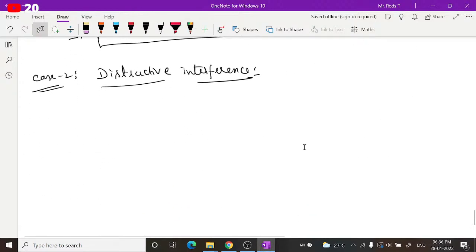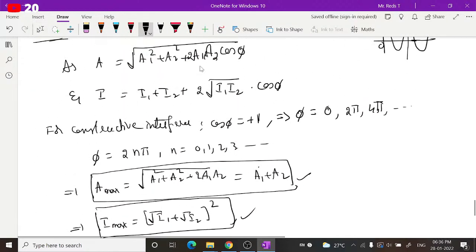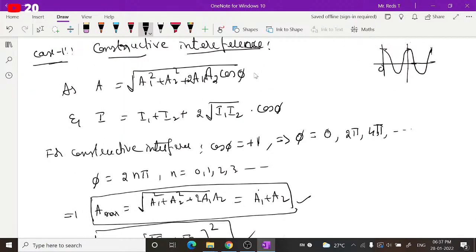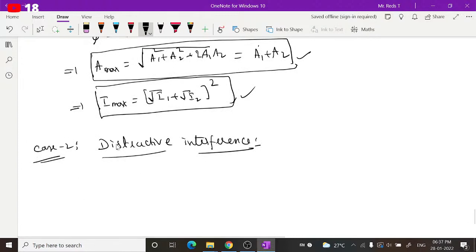So if you want, you can write the definition also. For destructive interference, amplitude and hence intensity will be minimum. From these expressions, this is the third equation and this is the fifth one. The amplitude can be minimum when the cos value is minimum. What is the minimum value of cos? -1.